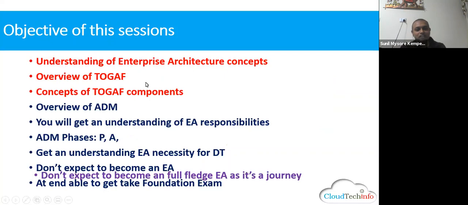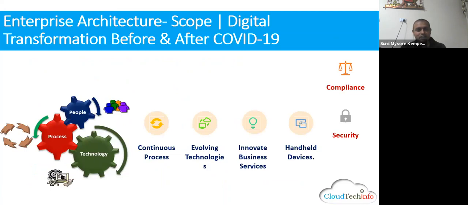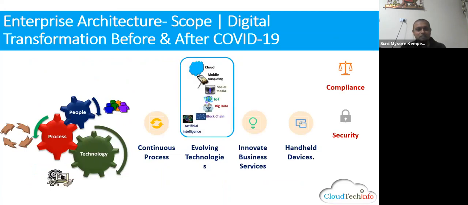Okay, last week we covered the overall view of enterprise architecture and the key concepts. Then I covered the components of TOGAF. Today I'll be covering the ADM. Last week we discussed that because digital transformation is happening, it's inevitable to have an EA approach.